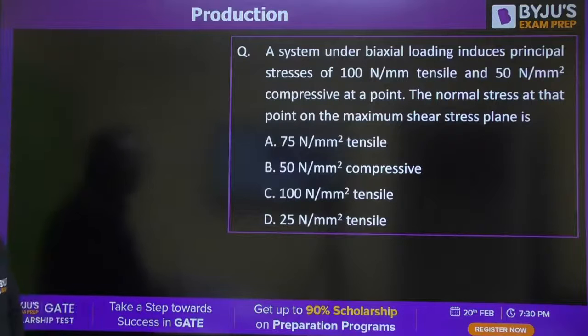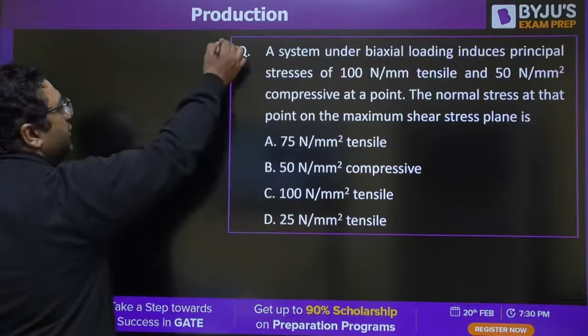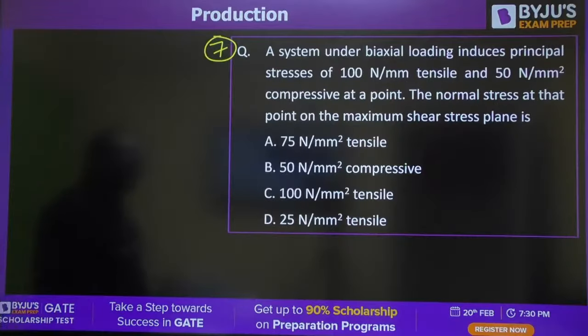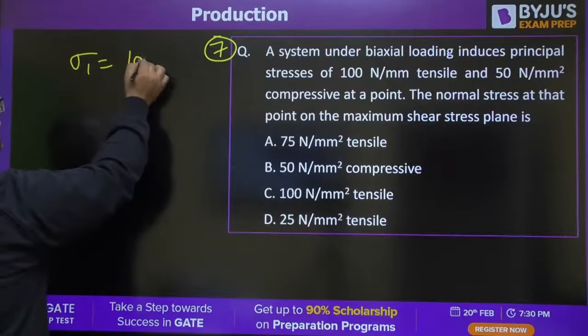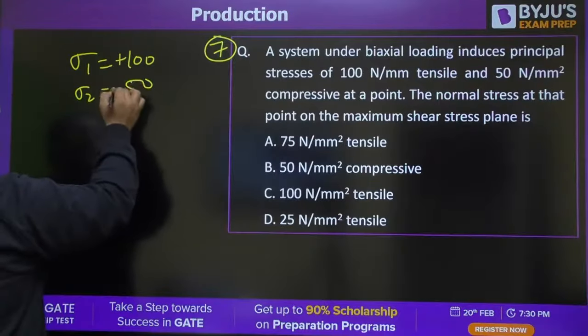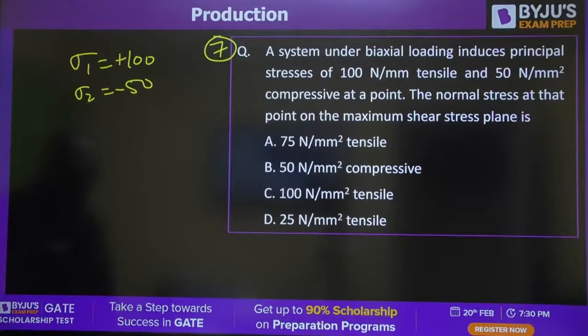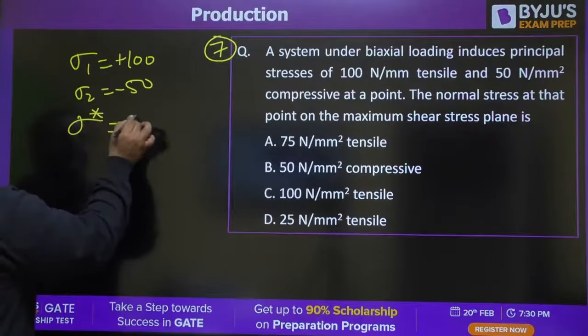Next question. Question number 7. A system under biaxial loading induces principal stresses: sigma 1 is plus 100, sigma 2 is minus 50. They are asking you the normal stress on the plane of maximum shear. Sigma star is asked actually.